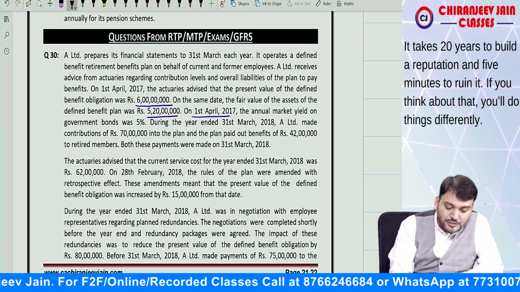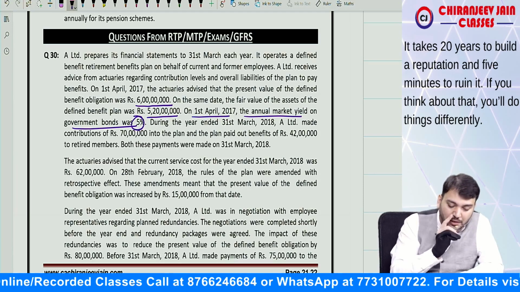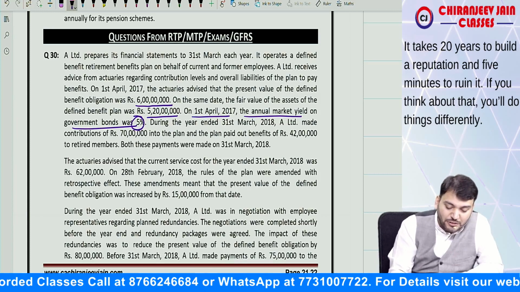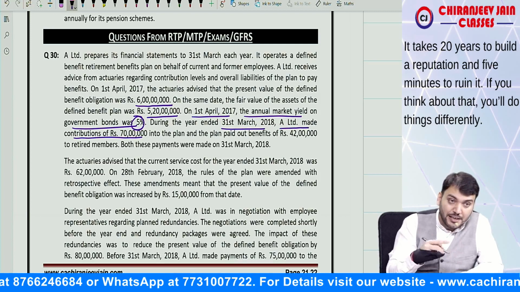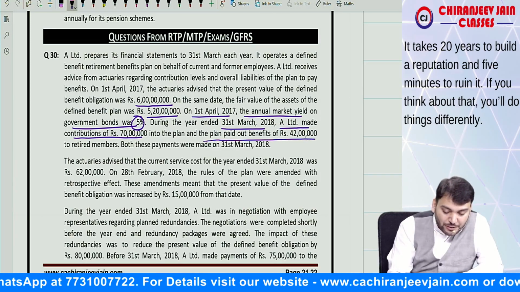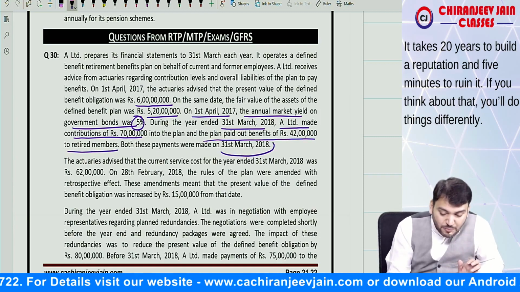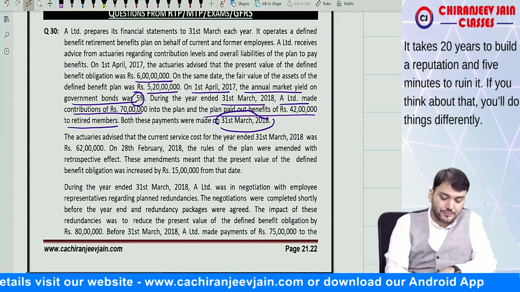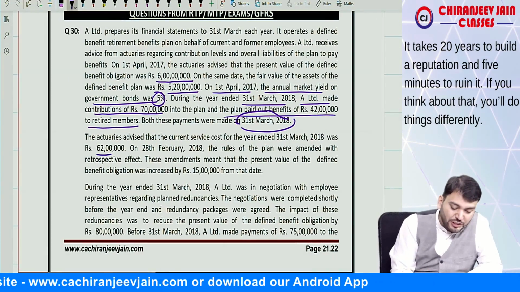On 1st April 2017, the annual market yield on government bond is 5%, the discount rate. During the year ended 31st March 2018, A Limited made a contribution of 70 lakh into the plan, and the plan paid out benefit of 42 lakh to the retired members. Both these payments were made on 31st March 2018. They are given in the question also. The actuaries advised that current service cost is 62 lakh.